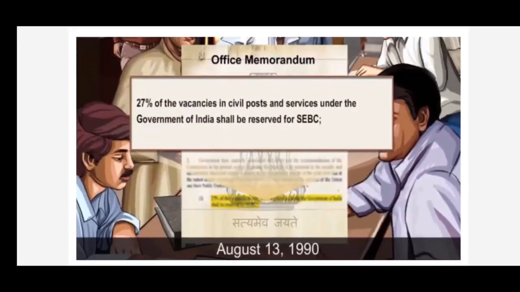Any major policy decision is conveyed through a GO or government order. A government order is also called an office memorandum. One such government order was passed on August 13, 1990. The government passes a lot of orders every day on a variety of matters. But the government order passed on August 13, 1990 was very important and became the major source of controversy.